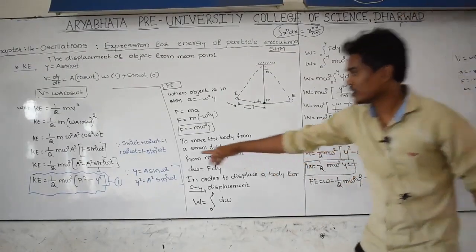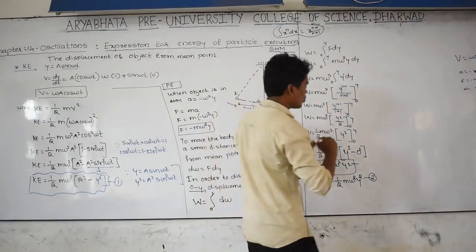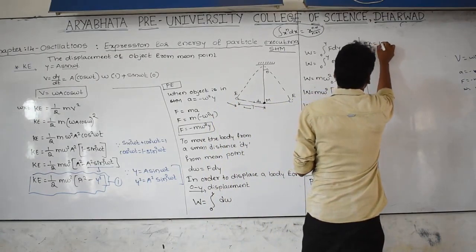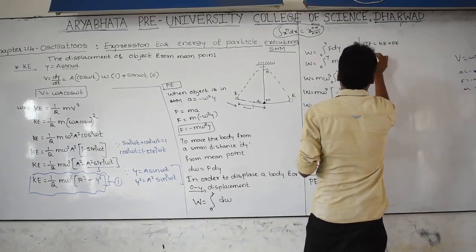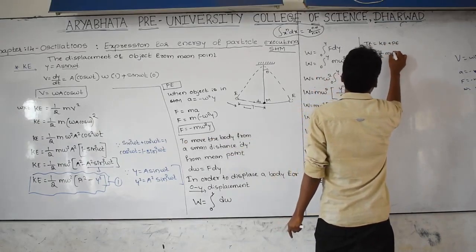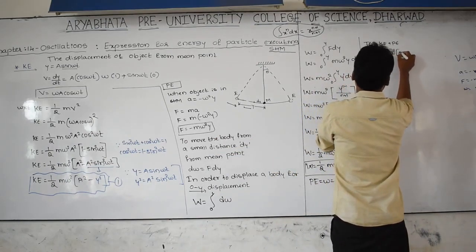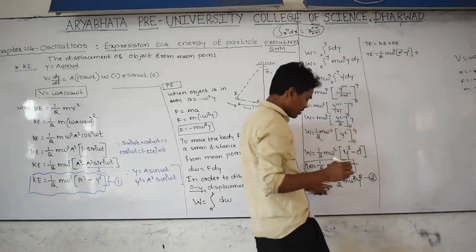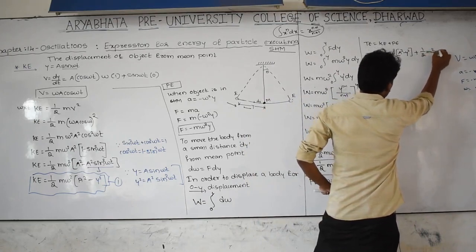Here this is the kinetic energy equation and this is the potential energy equation. Then total energy is equal to the sum of kinetic energy plus potential energy. What is kinetic energy? Kinetic energy is equal to 1/2 m omega square into a square minus y square. And what is potential energy? Here it is 1/2 m omega square y square.